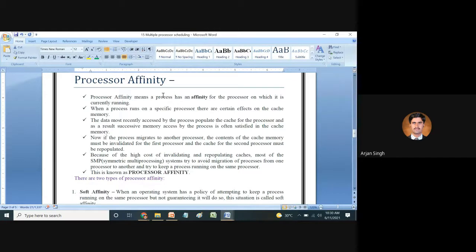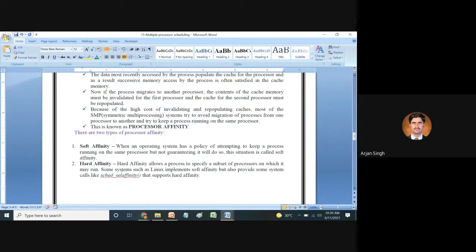In soft affinity, the operating system has a policy of attempting to keep a process running on the same processor, but not guaranteeing it will do so. This situation is called soft affinity.